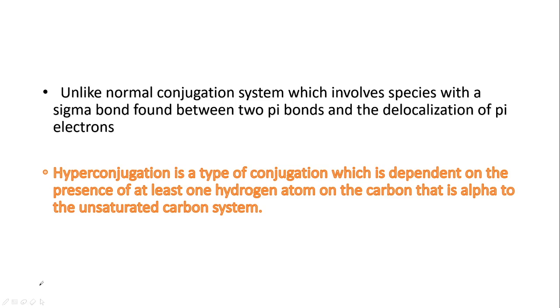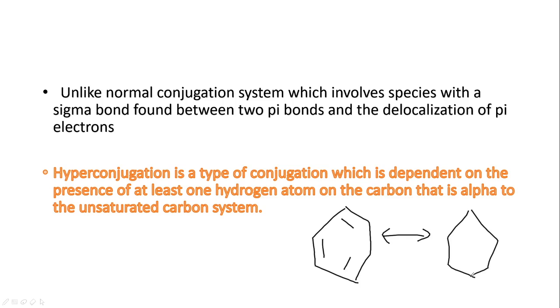Now we all know benzene. Benzene has a ring structure with a sigma bond found between two pi bonds, and the pi bonds are delocalized. That is, it has two resonance forms. That means this structure can be in resonance with this also. This is benzene. The electrons are not stable, they move around. That's what I'm actually talking about.